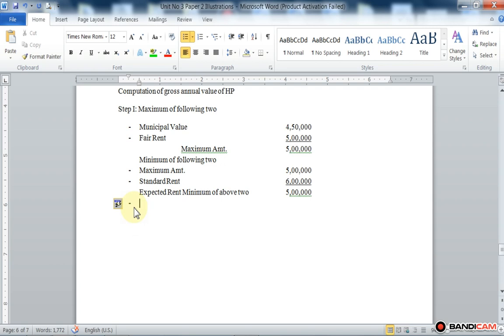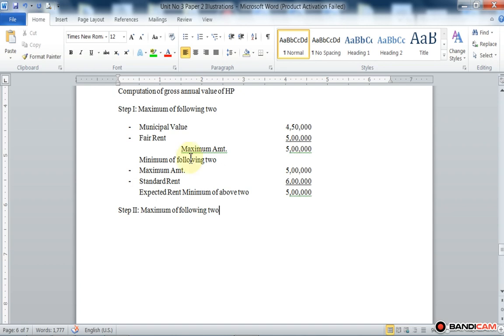Now the second step: find the maximum of the following two, that is expected rent compared with adjusted actual rent.